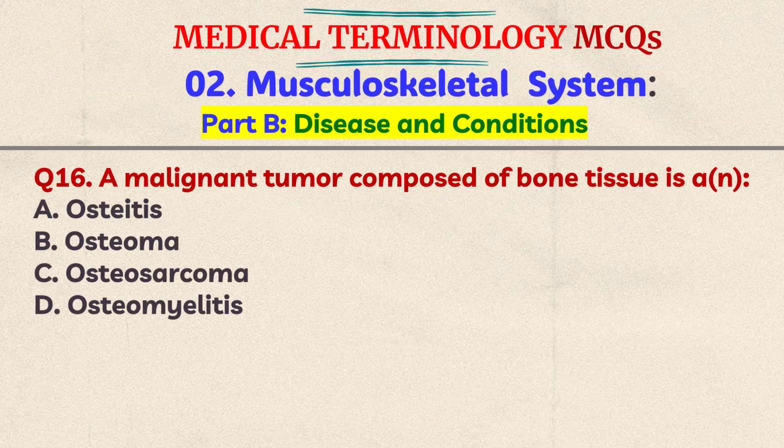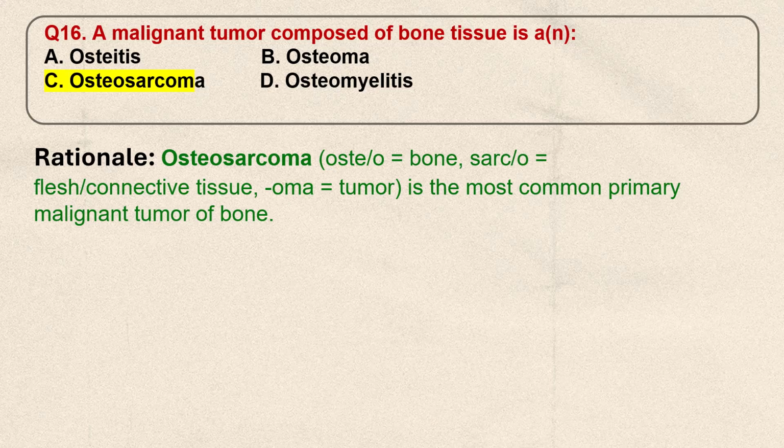Question number 16. A malignant tumor composed of bone tissue is A. Osteitis, B. Osteoma, C. Osteosarcoma, D. Osteomyelitis. Think the answer. The correct answer is C. Osteosarcoma. In osteosarcoma, osteo means bone, sarco means flesh or connective tissue, oma means tumor. So it's the most common primary malignant tumor of bone.